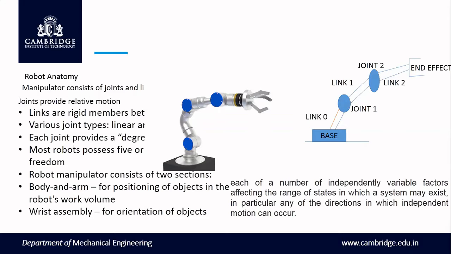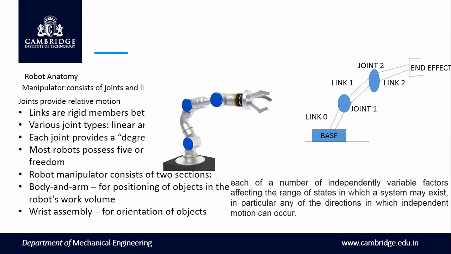For example, if it is moving in only one direction, that is called 1 degree of freedom. Only along x, it is 1 degree of freedom. Only along y, 1 degree of freedom. X and y, it is 2 degrees of freedom. And then there are actually 6 degrees of freedom: 3 translation and 3 rotational.